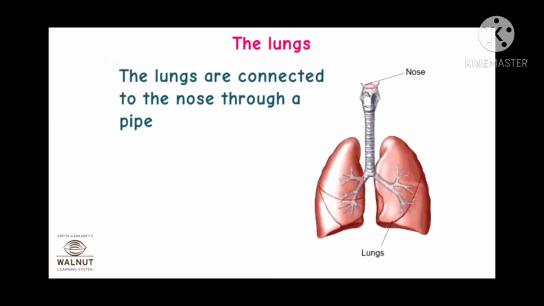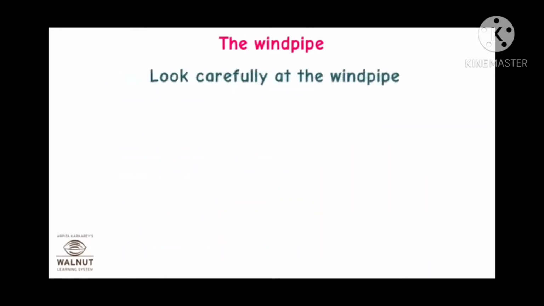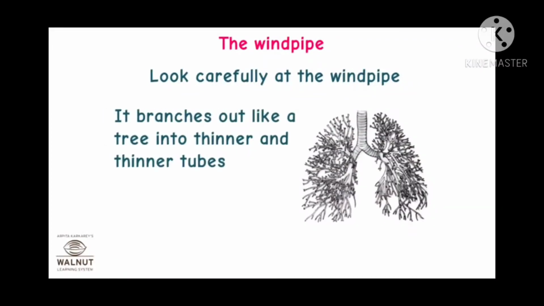The lungs are connected to the nose through a pipe. This is the pipe through which the air we breathe in and out flows. It is called the windpipe. Look carefully at the windpipe. You will observe these things. It branches out like a tree into thinner and thinner tubes. The tubes are called bronchi.